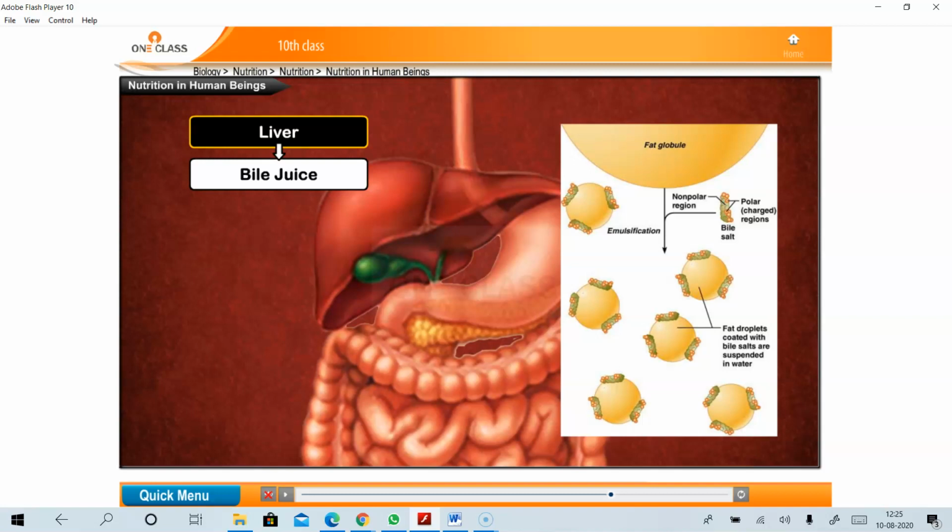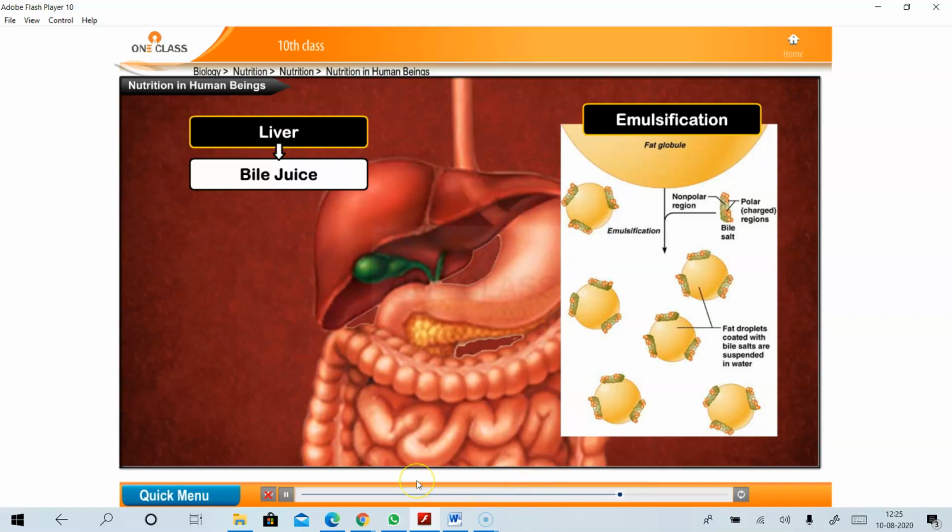Okay. This is the role of the liver. What is the role of the liver? The fats get digested with the help of bile juice. The process is emulsification. And the liver doesn't contain any enzymes. Okay. So now let us see the role of the pancreas in the alimentary canal.